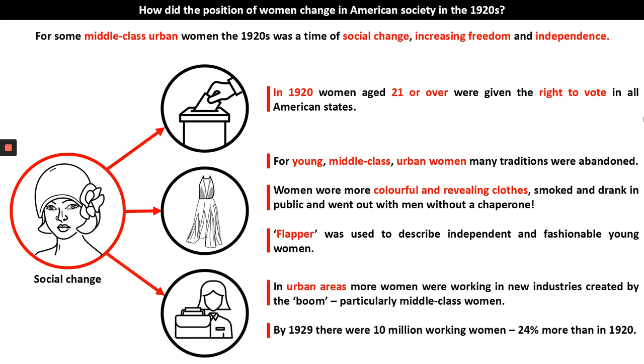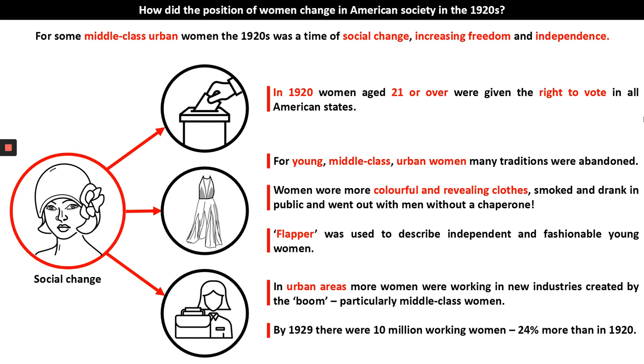In terms of work, women living in urban areas were able to work in new industries created by the economic boom. And this was particularly middle-class women. And so by 1929, there were 10 million working women, 24% more than there had been in 1920.